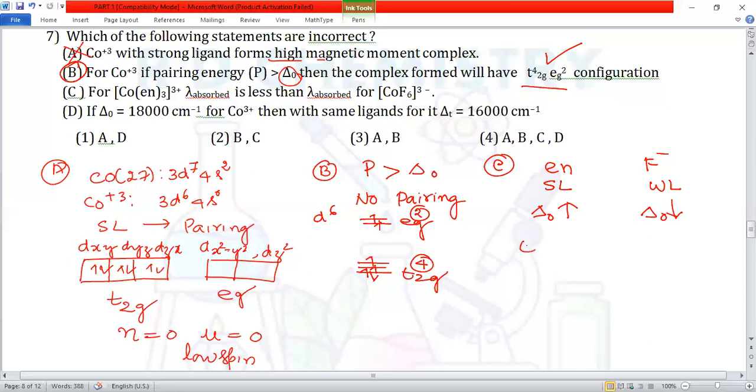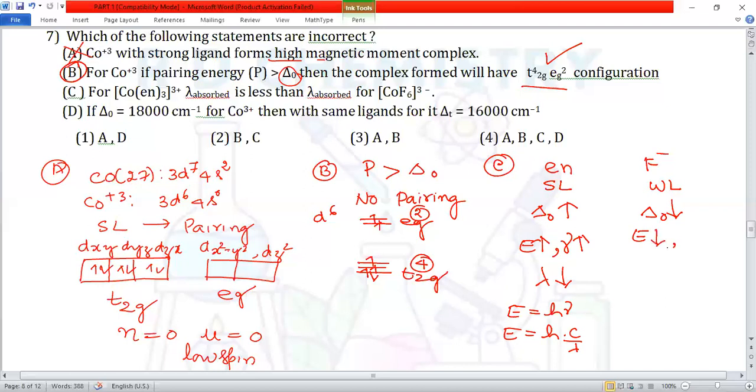more energy is required, or frequency is more, or lambda will be less, because we have the formula E is equal to h nu. E can also be written as h into c divided by lambda. So in the case of a weak ligand, delta O is less, so less energy is required for the excitation of the electron, that is the d-d transition.